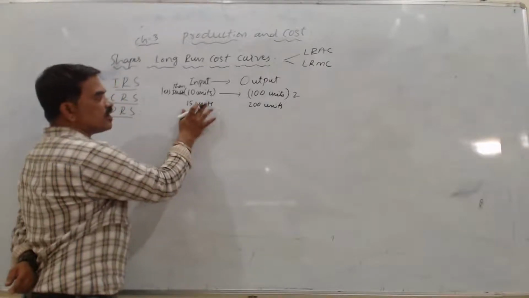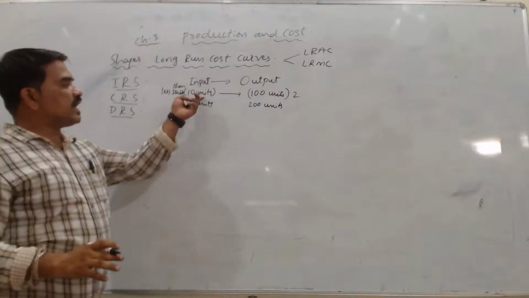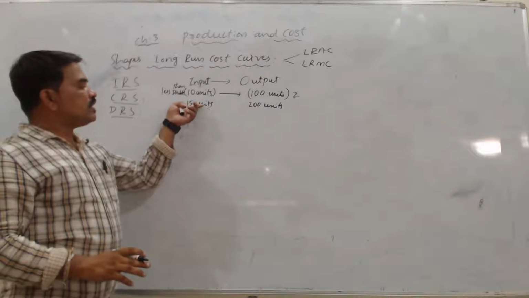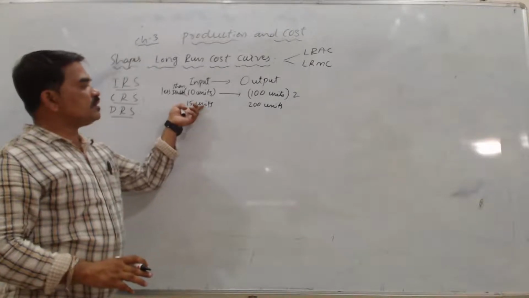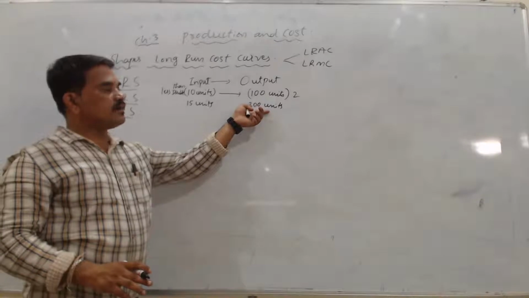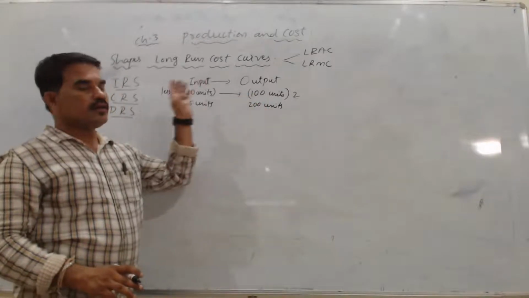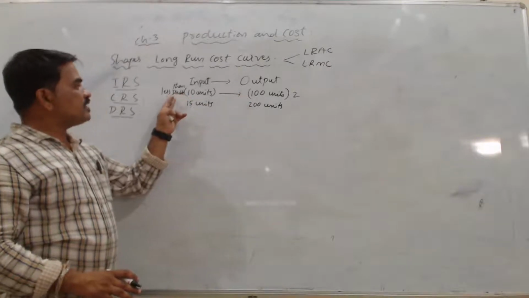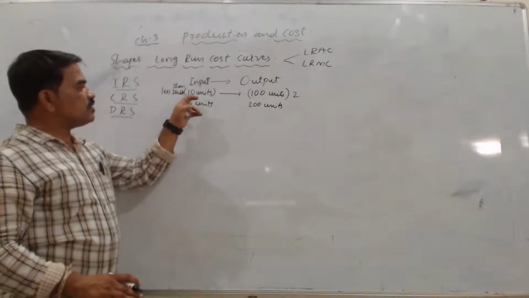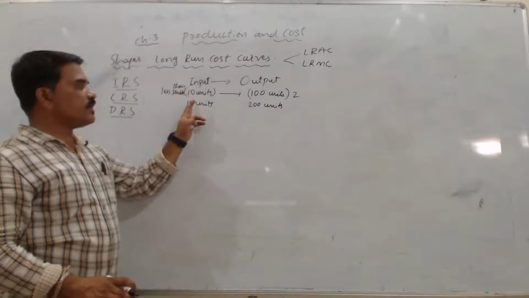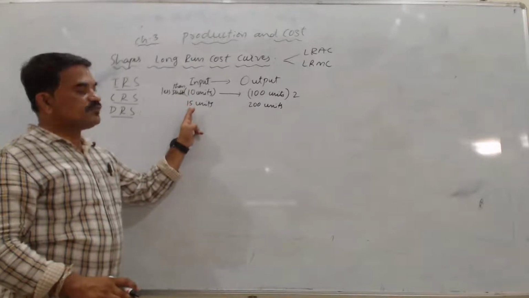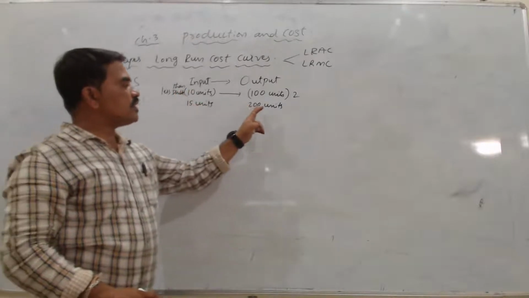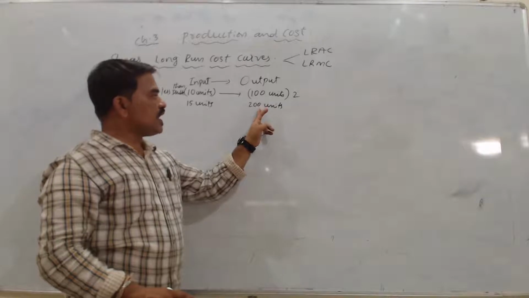15 units of input I have increased. From 10, I have increased this input to 15. By increasing this input to 15, how much am I getting in my output? Double. Correct? But if I see the proportional increase, I have increased less than double here. Double would be 20 units, but I am using 15 units. Less than double I am using as my input, but if I look into this output, I am getting double the